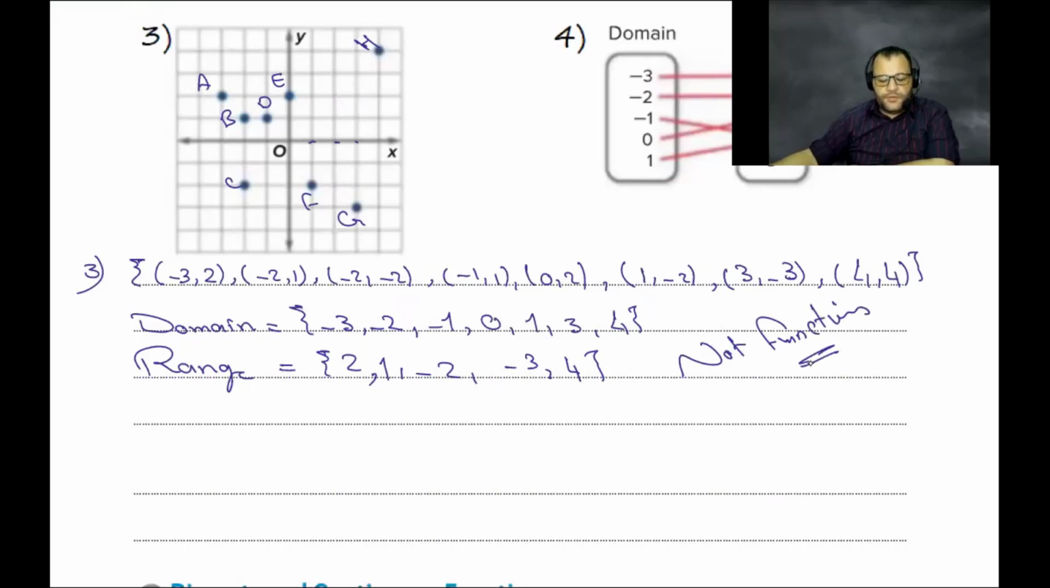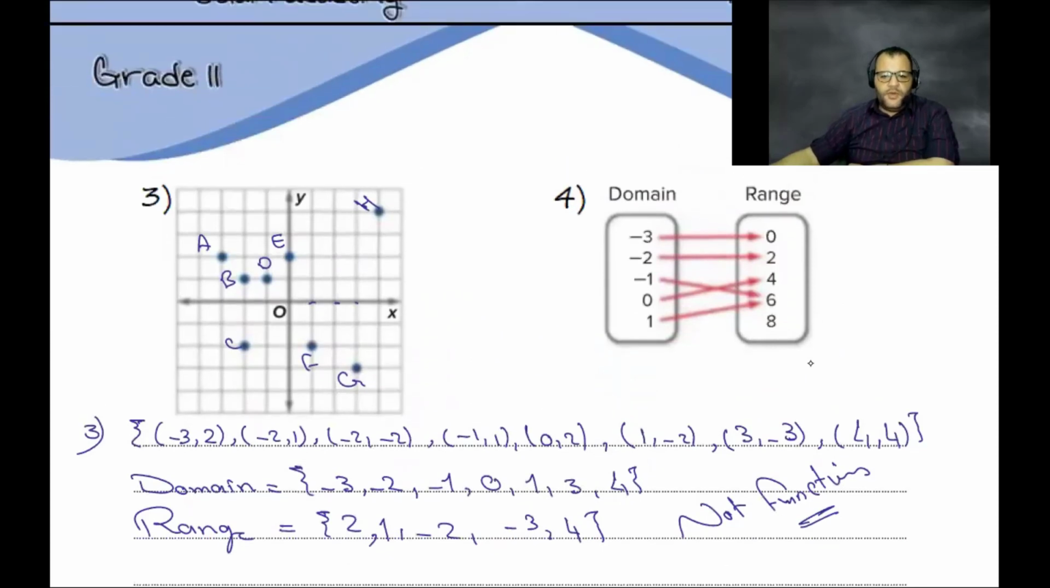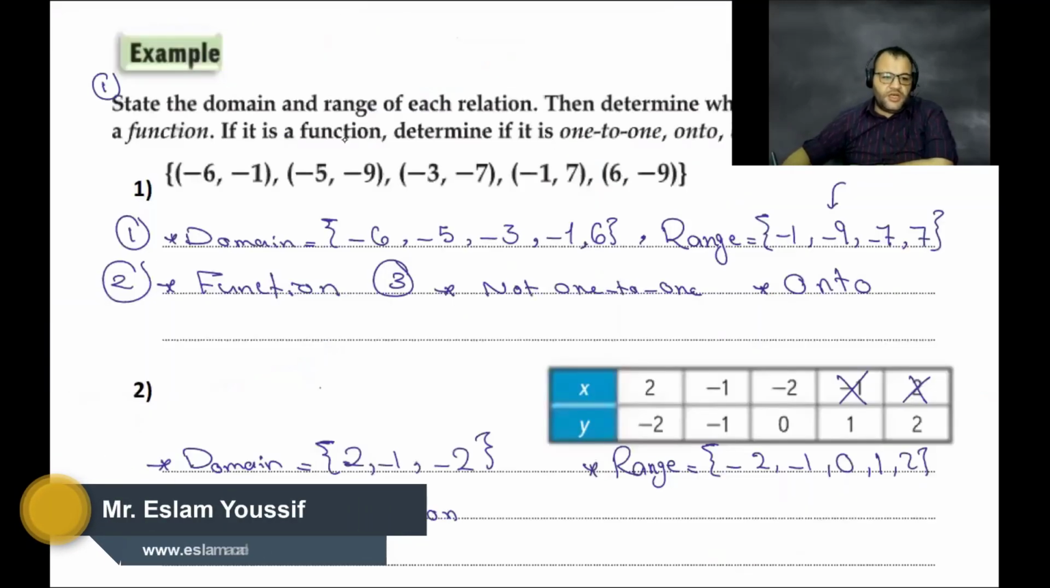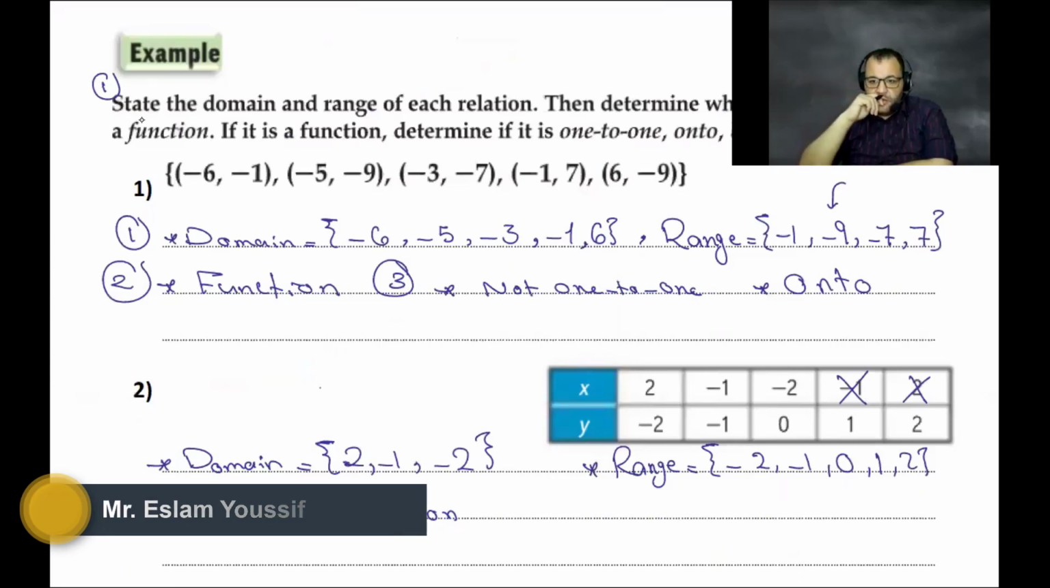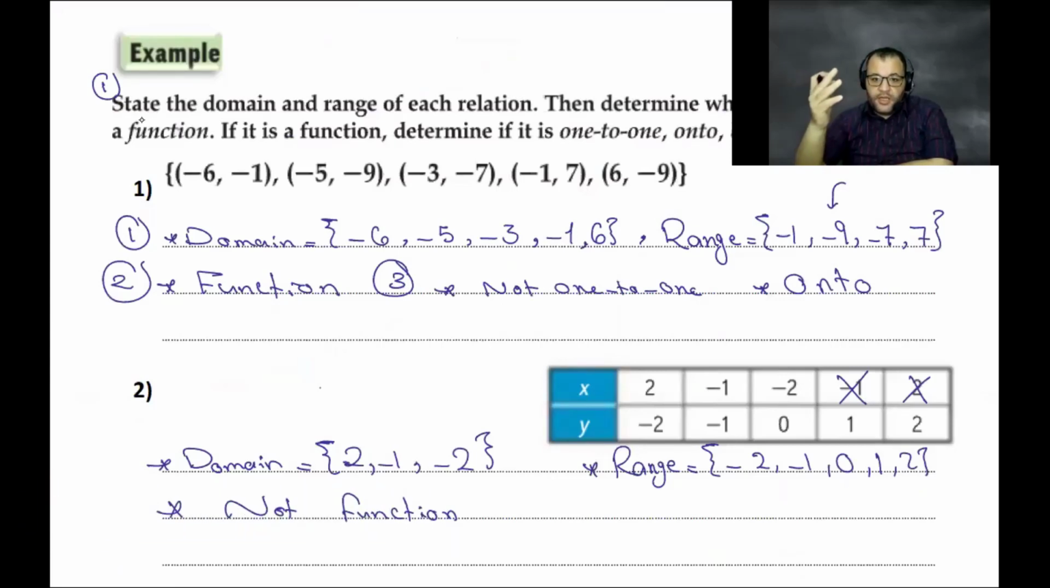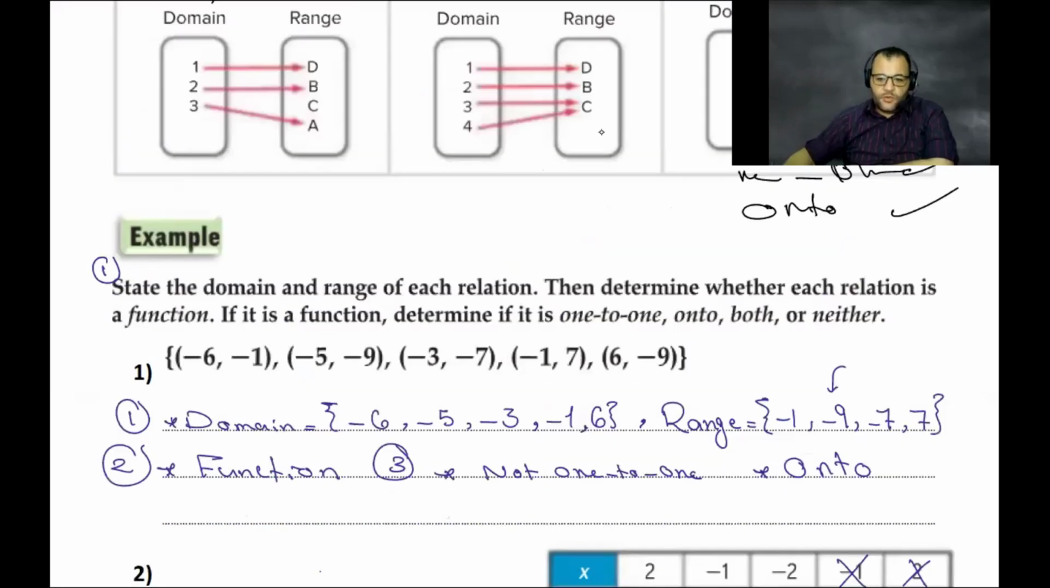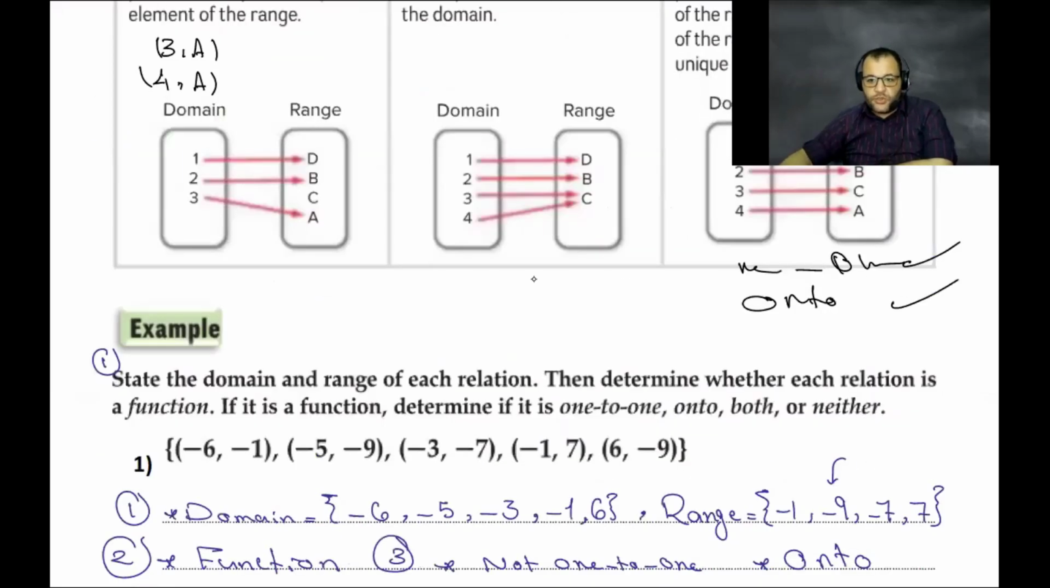Any problem for this one? No problem. For number 4, is there a way to tell without finding the domain and range? Mr. Islam, can't you tell it's not a function from the graph? Yes, from the graph we can find it, because we have two points in a vertical line. But the question, number 1, says state the domain and range. After stating the domain and range, then read the question, then determine whether the relation is a function or not. So even if the relation is not a function, I need to find the domain and range.